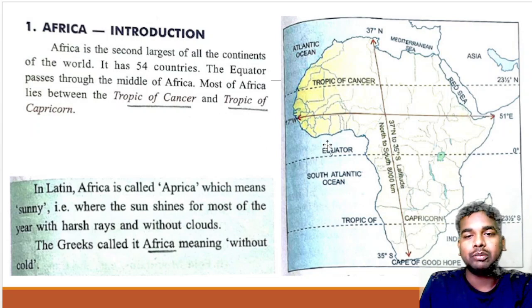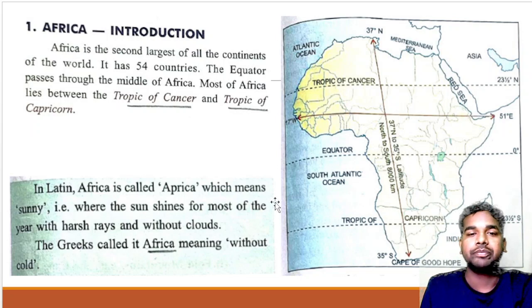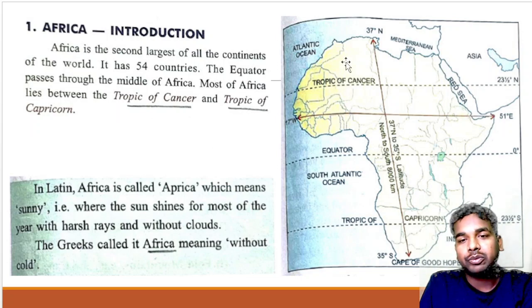Now, the equator passes through the middle of Africa. This is the map of Africa, and this is the equator, which divides Africa into two parts. You say that the equator is passing through the middle of Africa. And most of Africa lies between the Tropic of Cancer and the Tropic of Capricorn. Most of Africa lies in this zone.